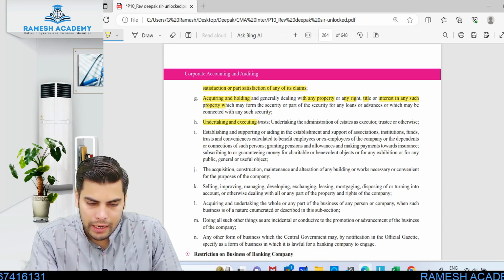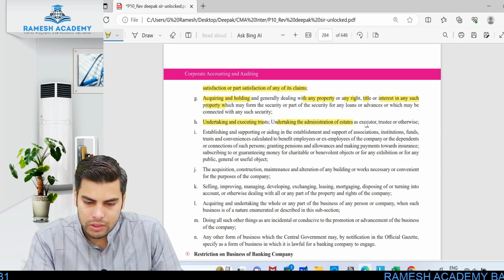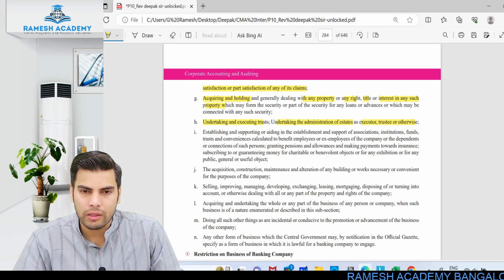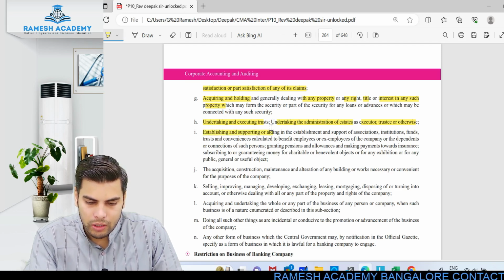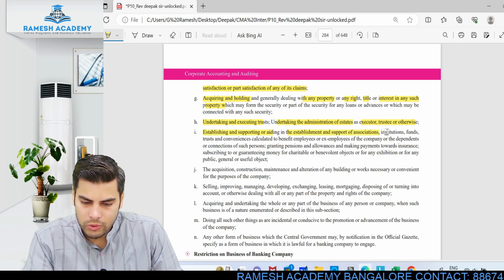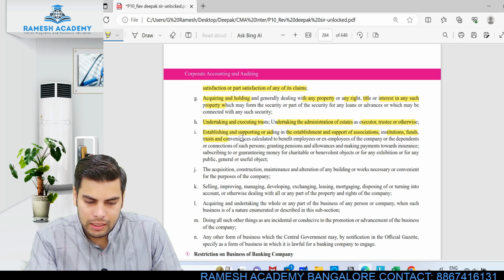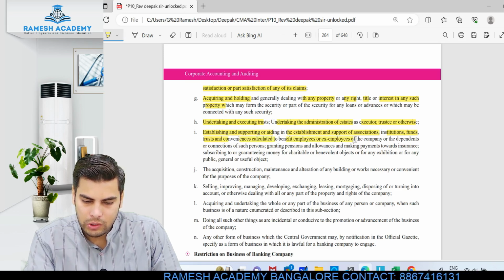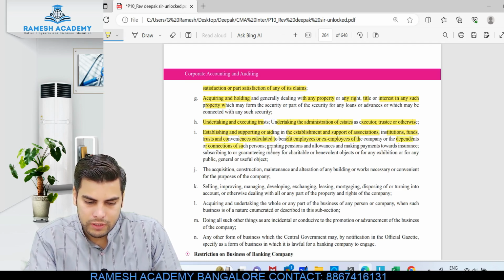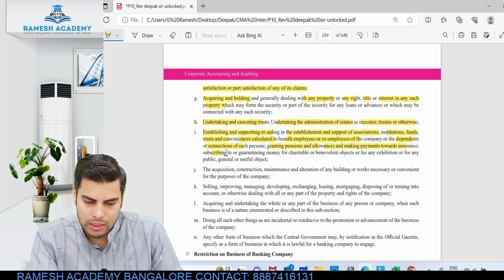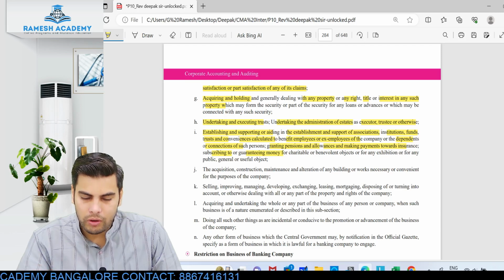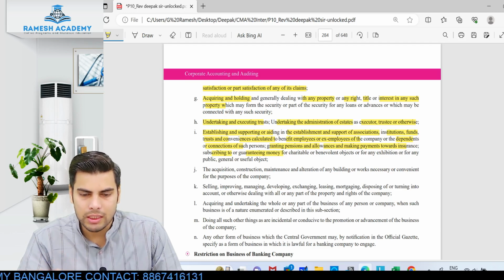Undertaking and executing trusts, undertaking the administration of estates, as executors, trustees or otherwise. So they can also act as trustees. Establishing and supporting or aiding in the establishment and support of associations, institutions, funds, trusts and conveniences calculated to benefit employees or ex-employees of the company or the dependents or connections of such persons, granting pensions and allowances and making payment towards insurance, subscribing to any guaranteeing fund. So they can also support any other establishment by providing any service for that matter.